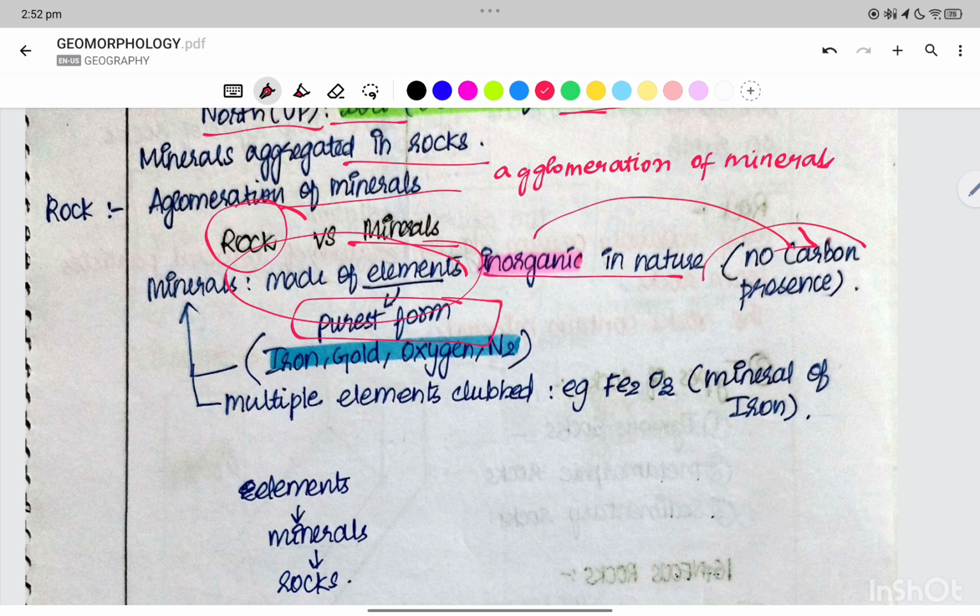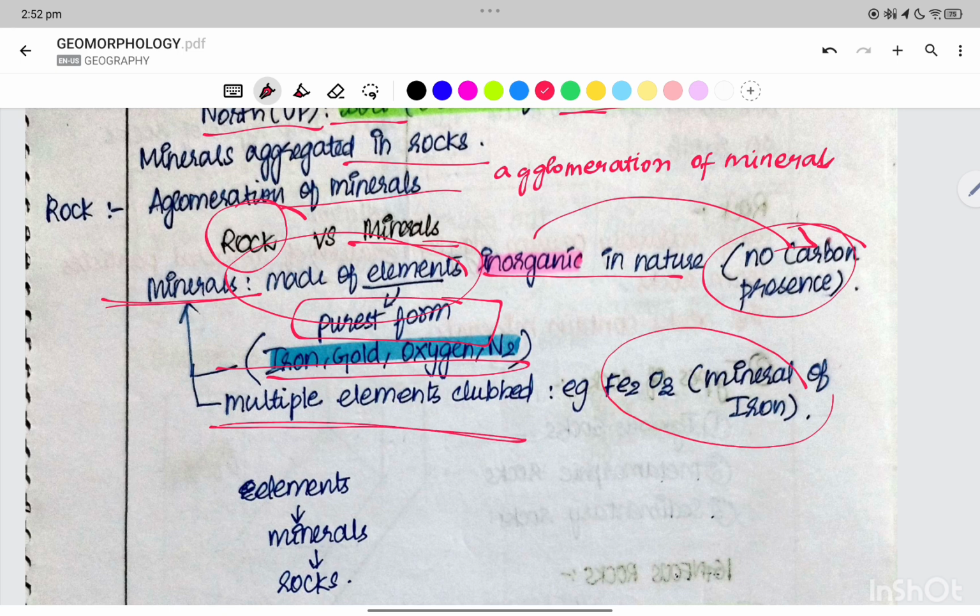Inorganic in the sense no carbon is present. For example, the minerals include iron, gold, oxygen, nitrogen. Multiple elements are clubbed. We call the mineral of iron ferrous oxide, right? So minerals are the elements in the purest form.